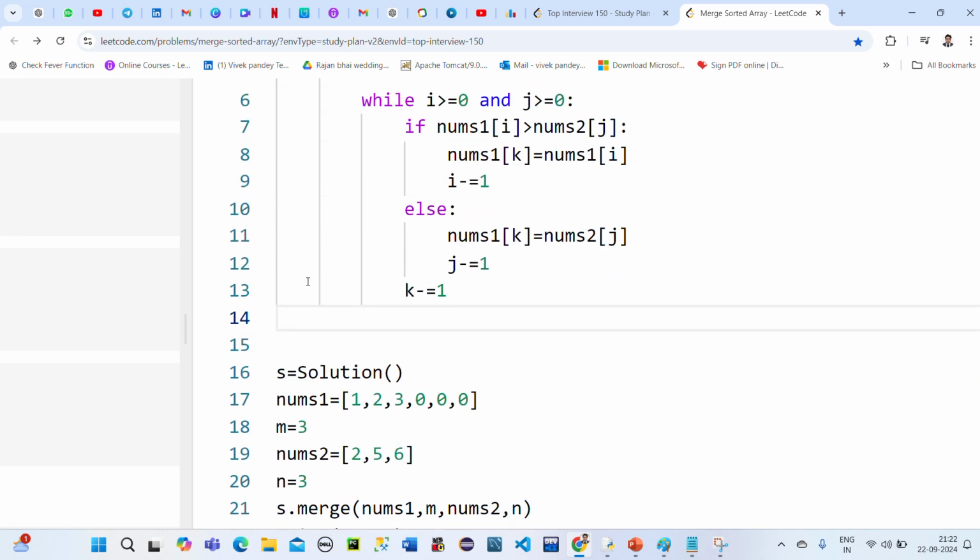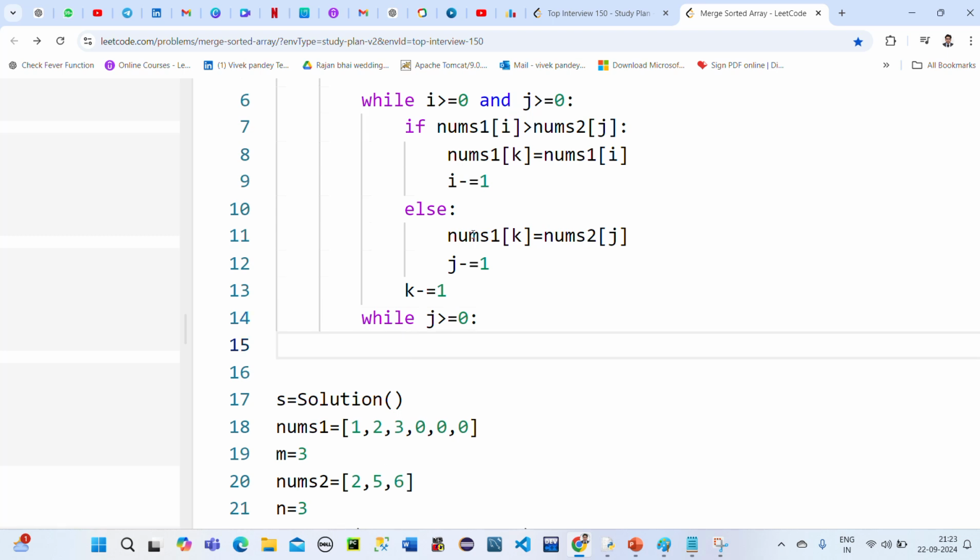Here we need to write a while loop again. Why am I writing this? If nums2 still has remaining elements, we need to copy them, right? So if j is greater than or equal to 0, if this case is true, then again we are storing nums1 of k is equal to nums2 of j.